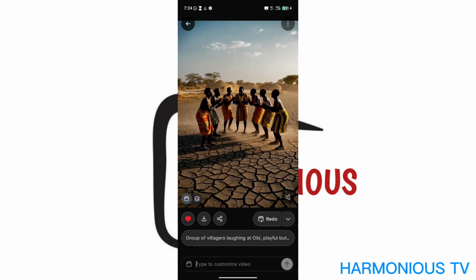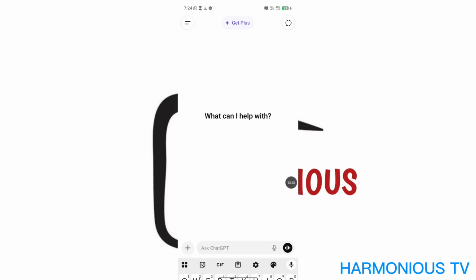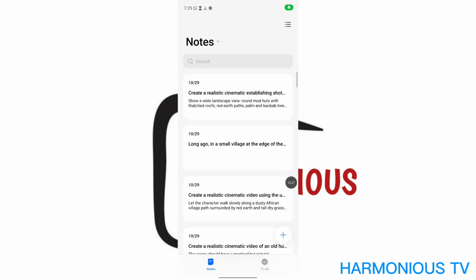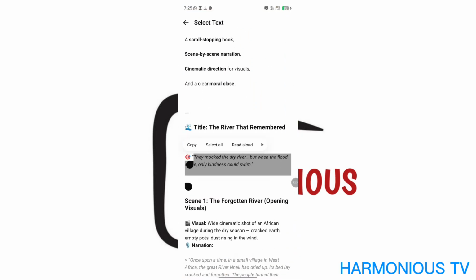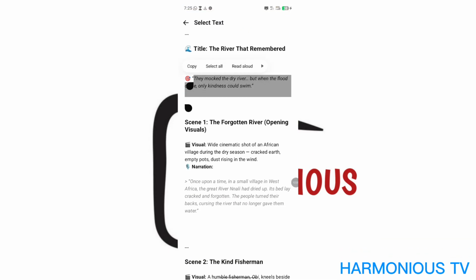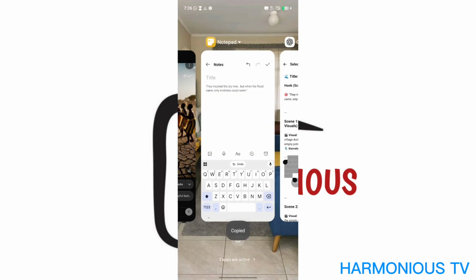You go and copy the narrations from your story from your ChatGPT. So you copy the narrations, and I've copied the first part, which is our hook. Now we'll go back to the story, copy the next narration, which is this, 'Once upon a time,' for scene 1. Copy, take it to our notebook and paste.